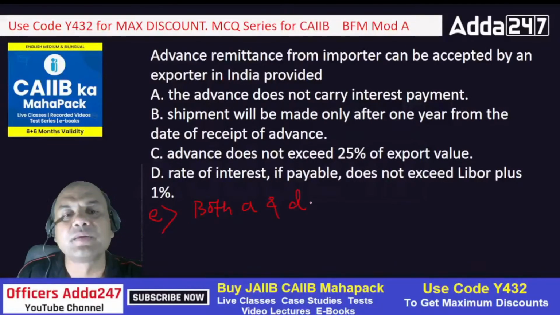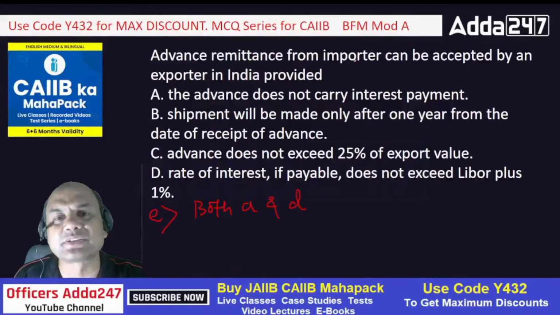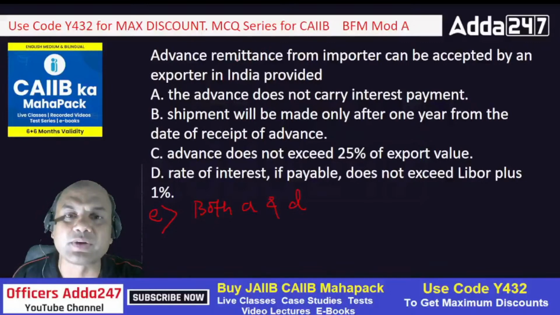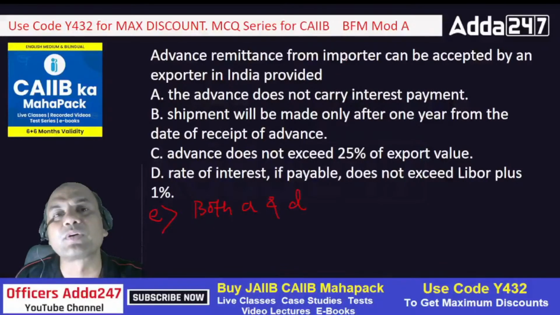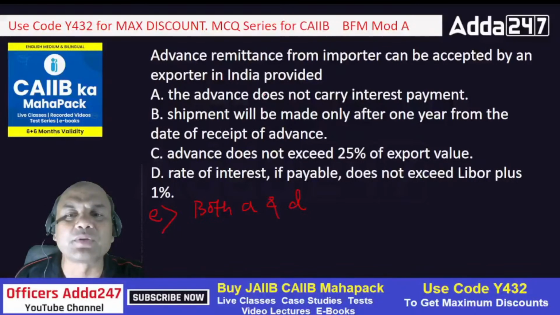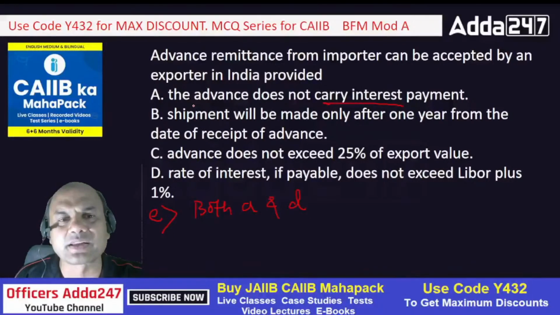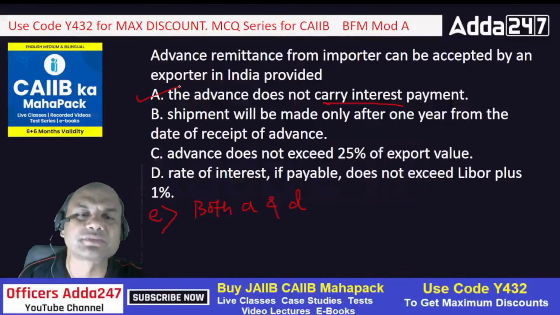A and D. Because why? If I have received the advance remittance from the importer, which can be accepted by an exporter in India, it means I have sent some goods, and before sending the goods, that person has given me some advance. So if that advance does not carry any interest payment, I will be the happiest person.